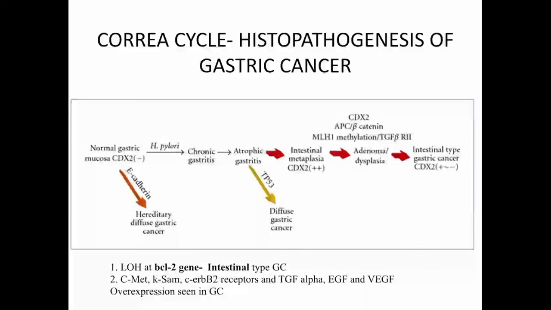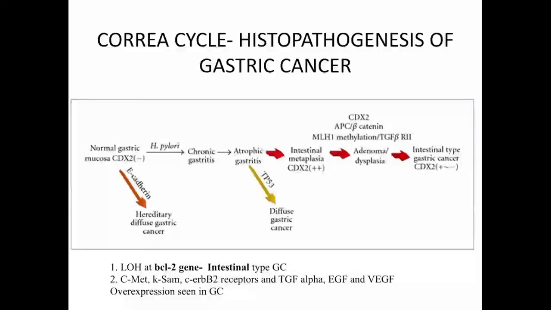But if the H. pylori infection progresses and the atrophic gastritis attains the marker CDX2 and there is intestinal metaplasia, that can give rise to other precursor lesions like dysplasia and adenoma formation, which will finally give rise to the intestinal type of gastric cancer.